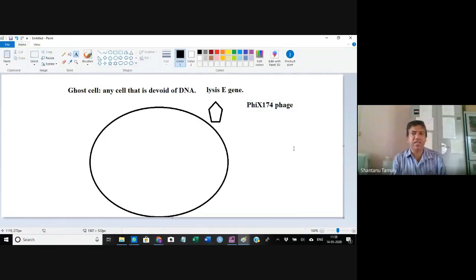Bacteriophages are the viruses that infect bacteria. So this particular bacteriophage will infect the bacteria. Then after infection, this bacteriophage will go inside.